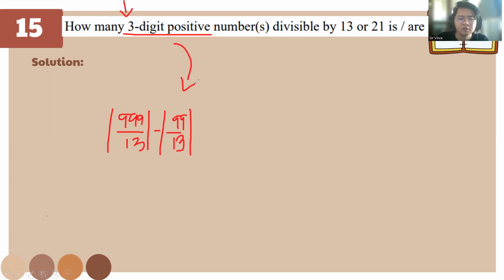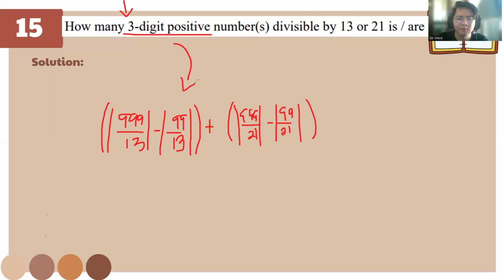That's why I minus. And the next part is going to be like this. Plus 999 over 21, minus 99 over 21. So what should be next, class? Find the LCM, right?